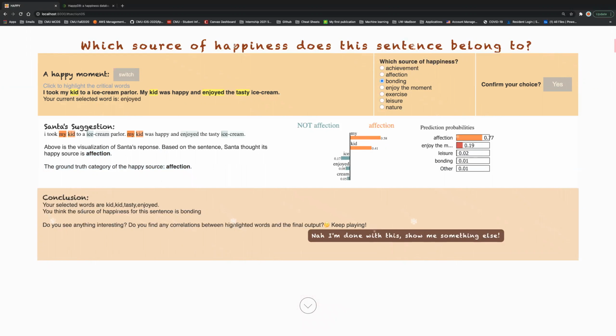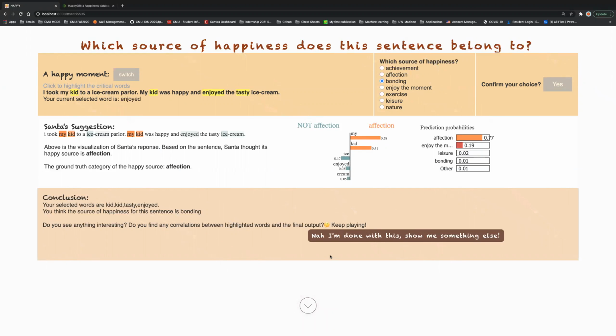So in the conclusion section, we summarize the user's choices, and we want the user to think about correlations between those words and the final prediction about the source of happiness. And ideally, we hope the user keeps playing this task until they find some correlations or something interesting.